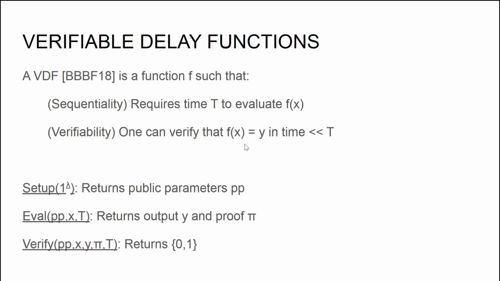In particular, this means that verifying whether an input-output tuple is valid is much faster than actually recomputing the function itself. A little bit more formally, a VDF consists of three algorithms. The setup algorithm takes as input the security parameter and returns the public parameters, which are also taken as input by all other algorithms. The evaluation algorithm takes additionally as input an instance x and a time parameter t, and returns an output y together with a proof pi. The input-output pair x, y together with the proof pi and the time parameter t are then taken as input by the verification algorithm, which returns either 0 or 1, meaning whether the verification algorithm is convinced by the proof pi that f of x equals y or not.